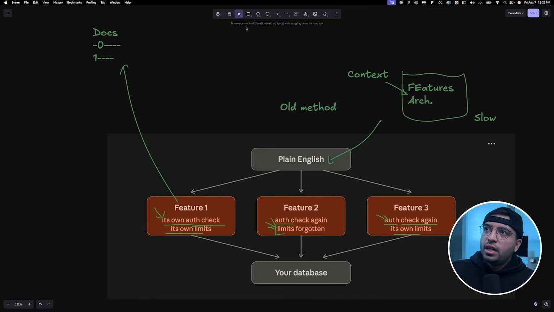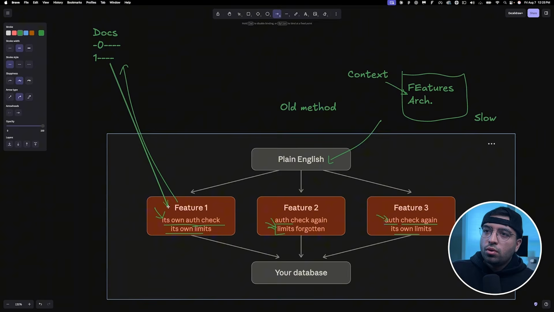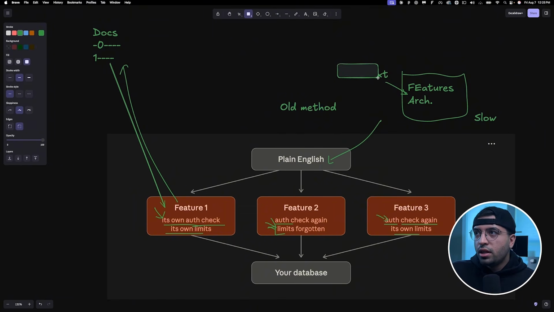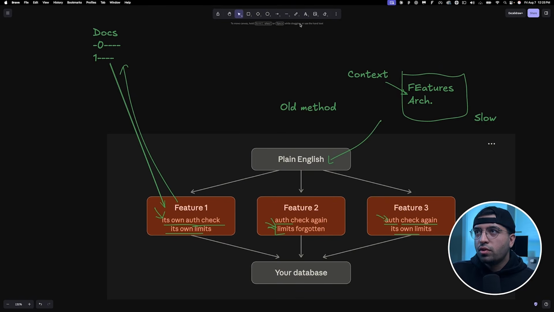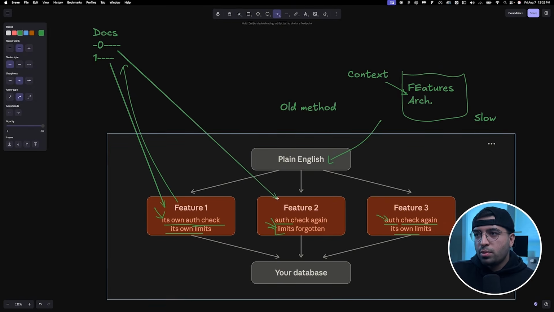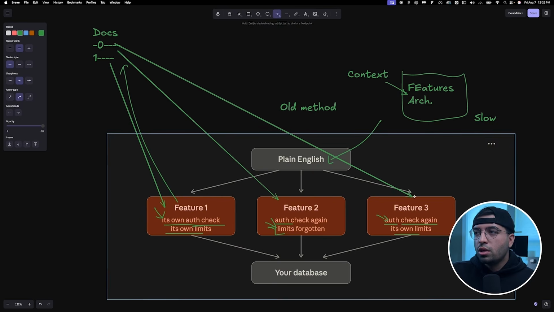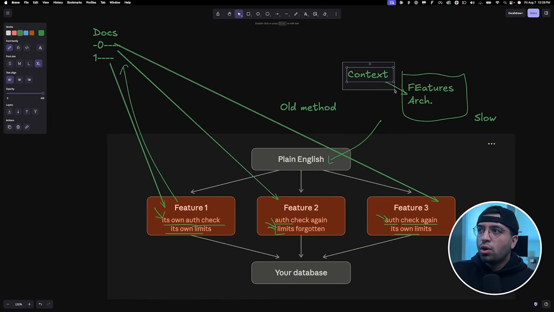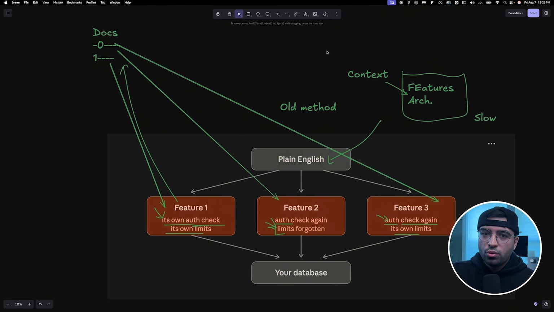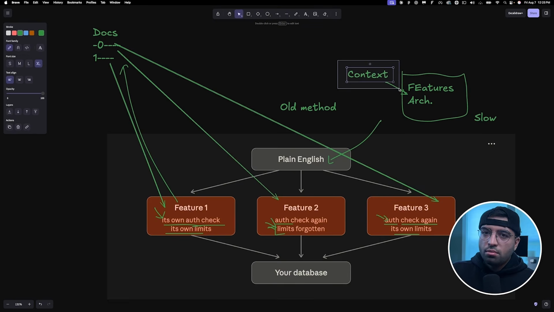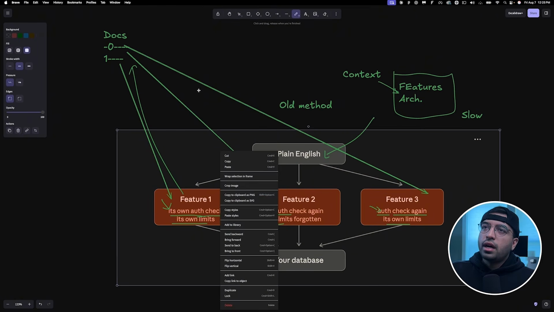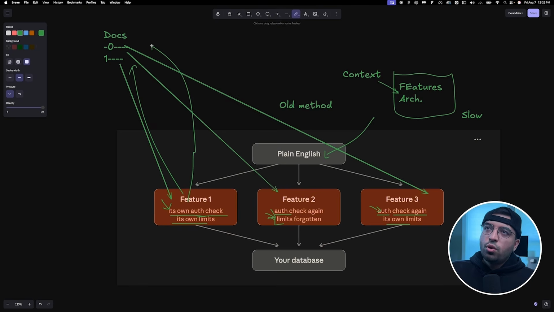And so the problem here is when you're relying on something external or relying on context only to be the reason for your app to be production grade, if AI hallucinates because it's out of context window, which it will probably run out of really quickly, and I'll tell you why in just a second, your app will no longer be built the way you want it to. It's not going to use a system, it's not going to use a pattern, it's going to follow what its brain thinks. And so we can't really rely on this. We shouldn't rely on this. And so the question then becomes, is there any way we could build apps without solely relying on context?